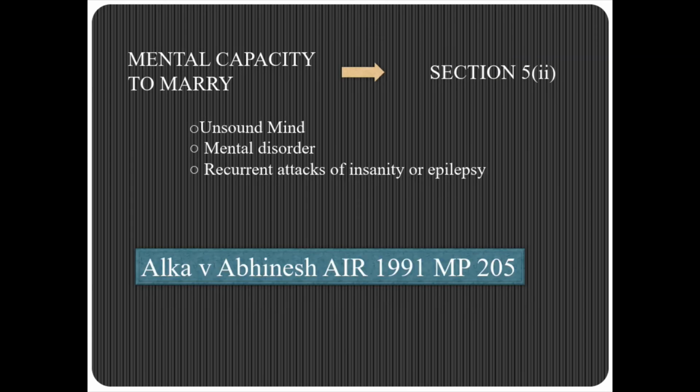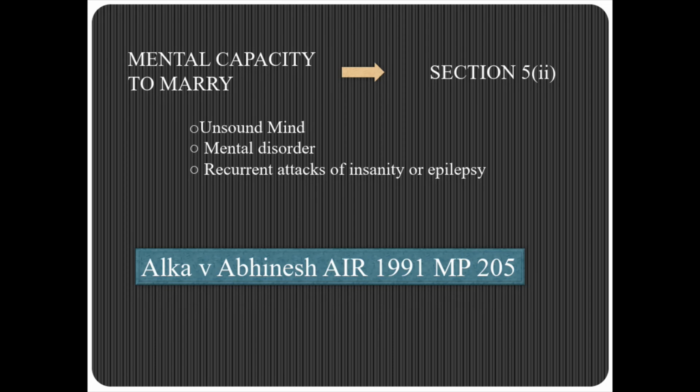Then coming to the second, that is mental capacity to marry. It is given in Section 5 clause 2 that stipulates mental capacity for a valid marriage. The person at the time of marriage should not be of unsound mind or suffering from mental disorder, or must not be suffering from recurrent attacks of insanity or epilepsy. If any one of these three exists, then the person is not capable to marry, and hence that marriage can be declared void.